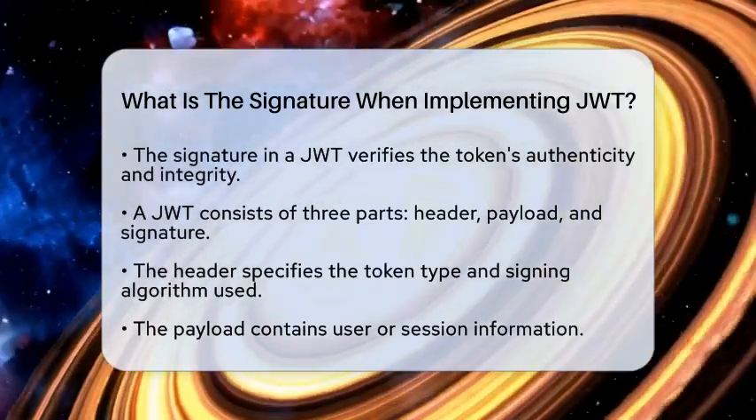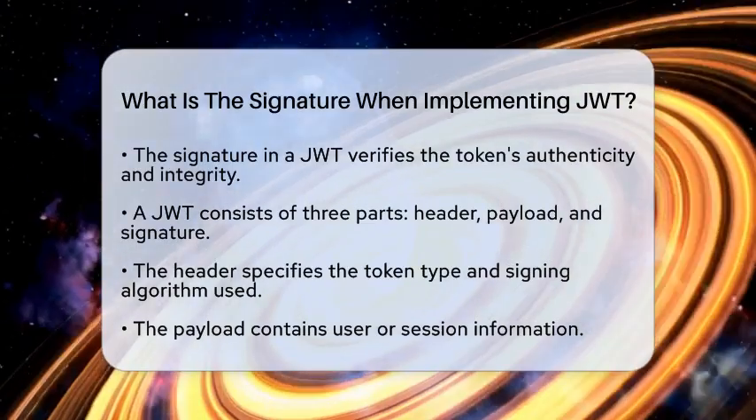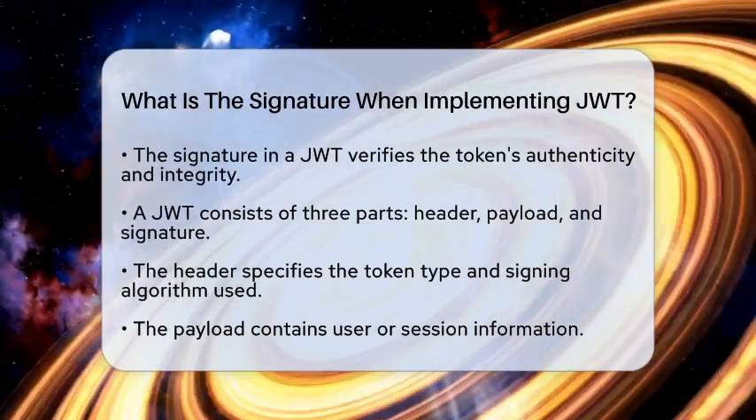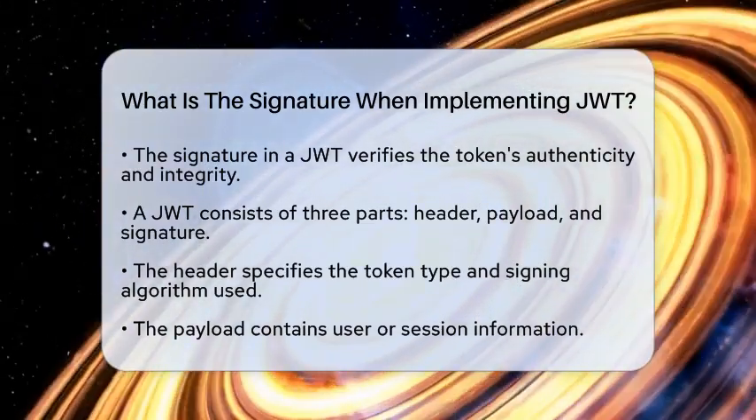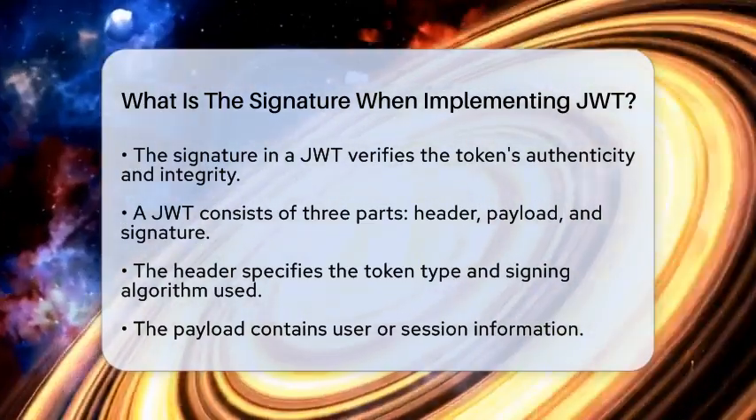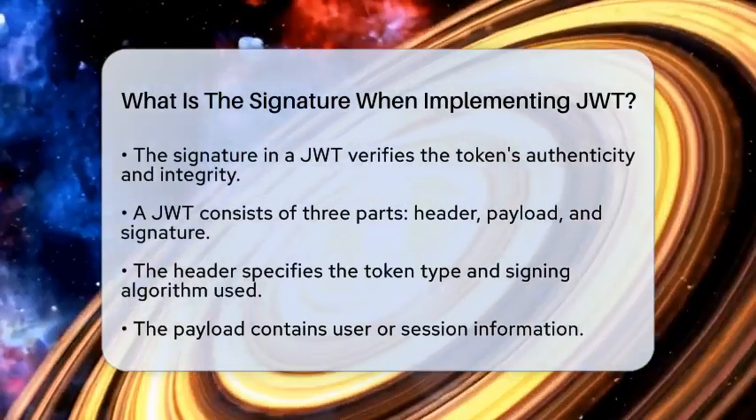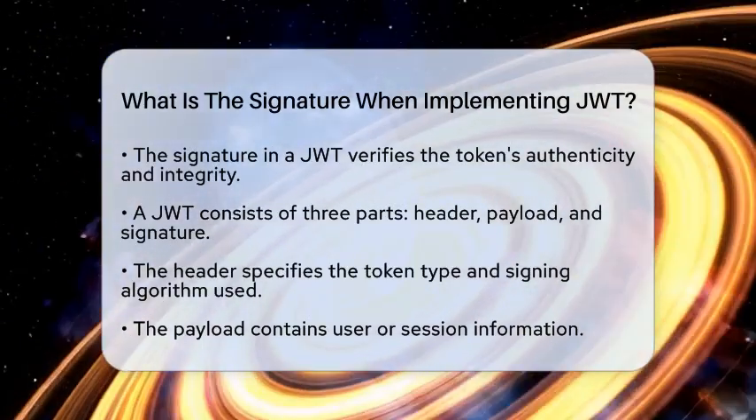When you create a JSON Web Token, it has three parts: the header, the payload, and the signature. The header tells what kind of token it is and what signing algorithm is used. The payload contains the information about the user or the session. The signature is what makes sure everything stays trustworthy.